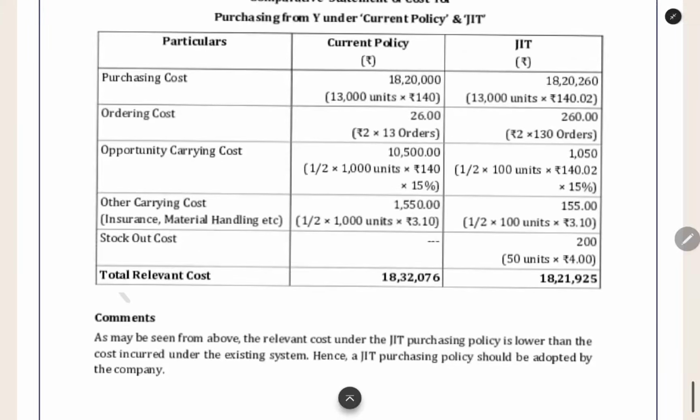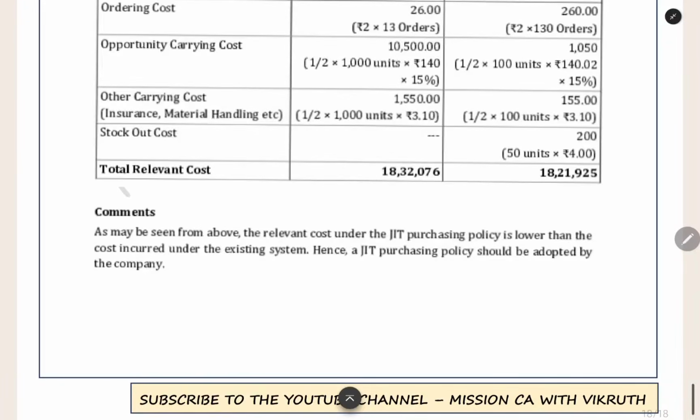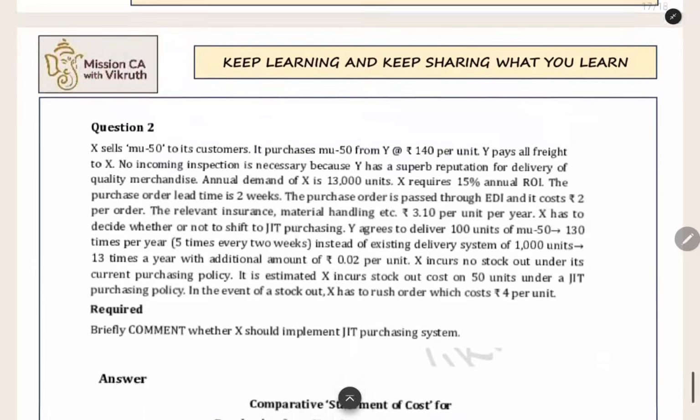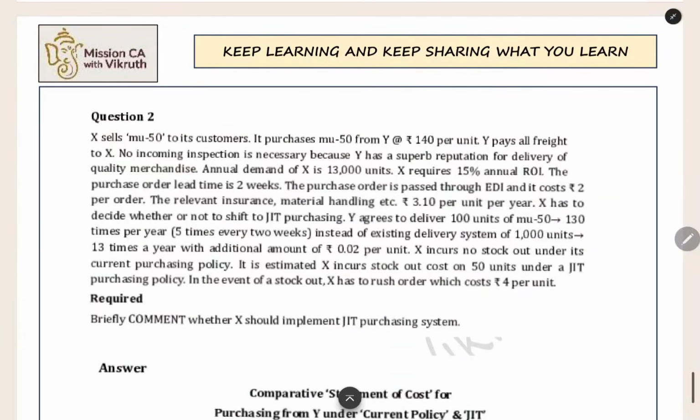So when you add all the costs in both situations, you will get the total cost. The total cost is less in JIT. That is the cost you are saving by switching to the JIT policy. So the JIT policy should be adopted by the company. This is one more question which I found a little bit different, and it should be revised once before going to the exam.